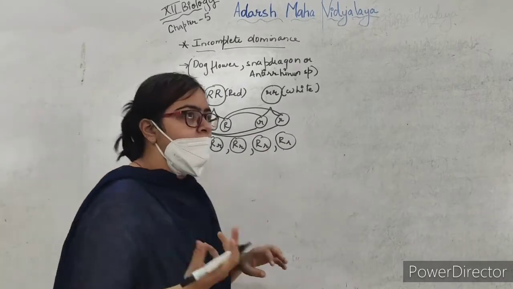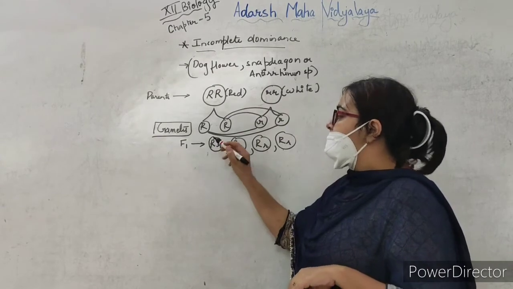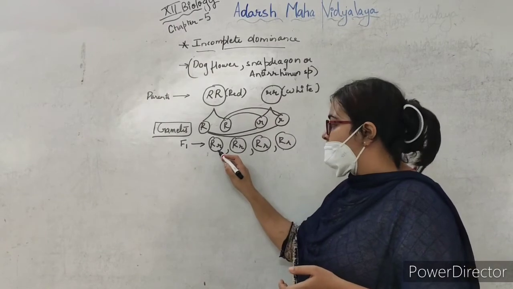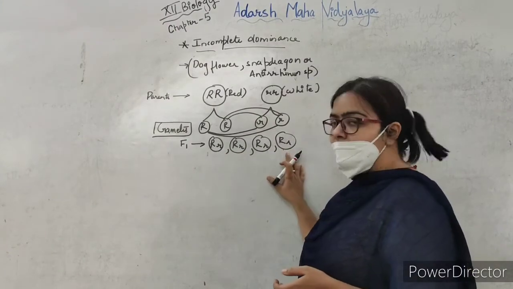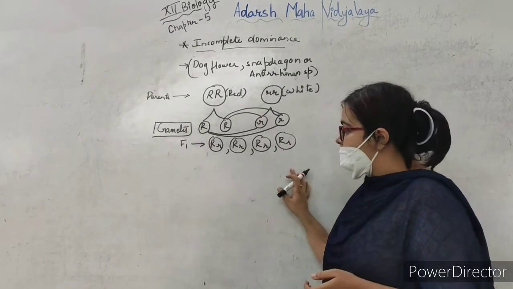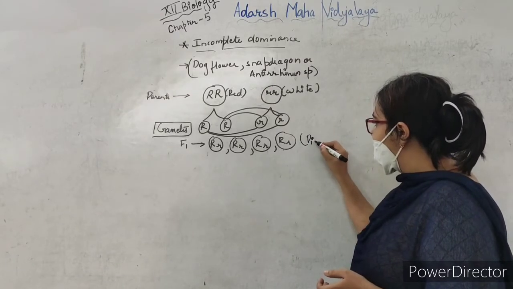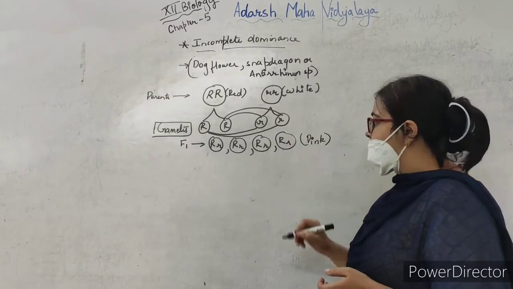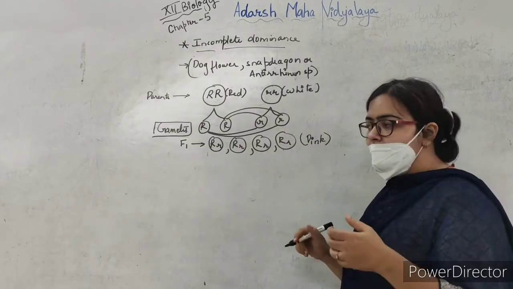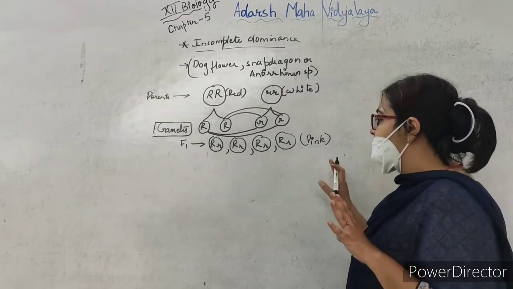According to the law of dominance, the R, which we are assuming is a dominant trait, should completely dominate the white color, and we should get all flowers red. But to his surprise, the flowers we got in the F1 generation were pink. All flowers were pink. They were not red and not white either. No red, no white.